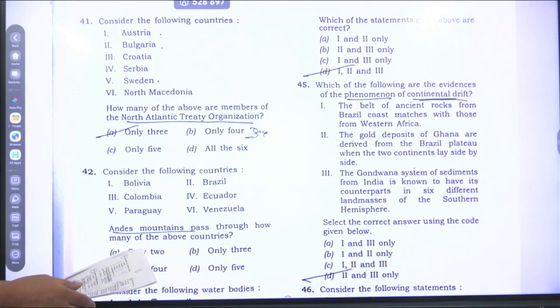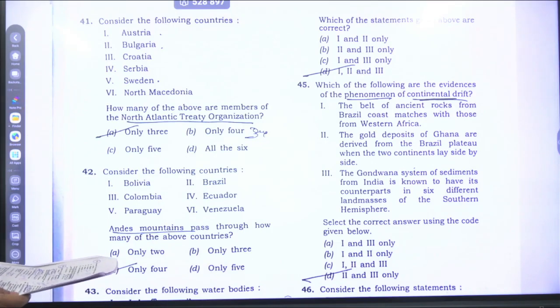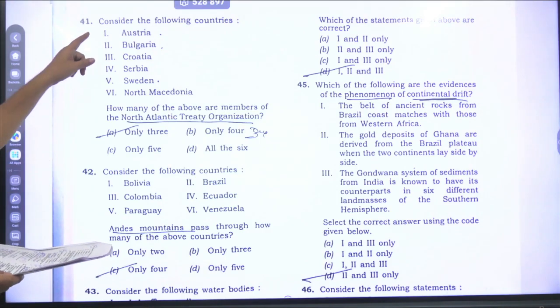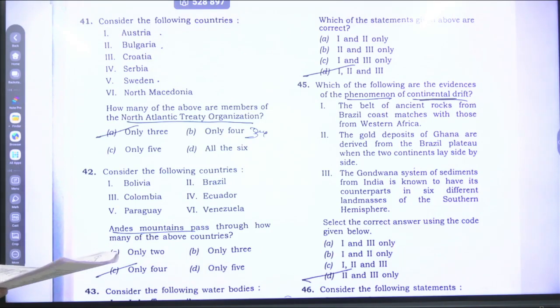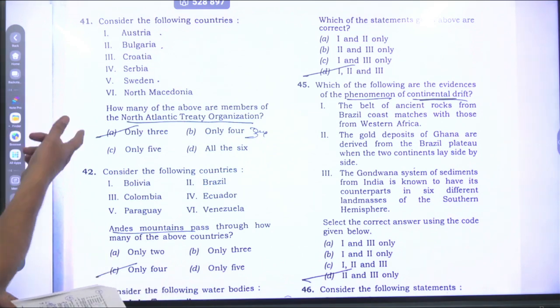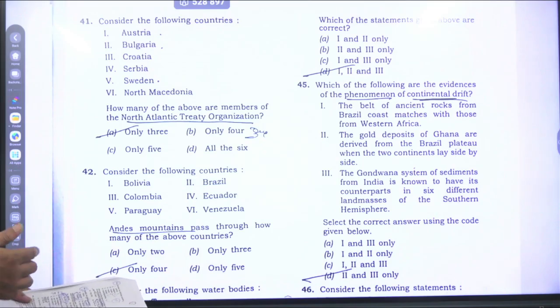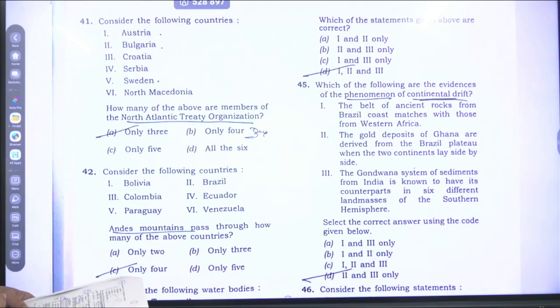The very first question is about the NATO countries, the 41st one. This is Series B. How many of the above are the members of the North Atlantic Treaty Organization? Bulgaria, Croatia, Sweden, and North Macedonia are the members. The total members are 32. Austria is not there, and Serbia is not there. Serbia is having a pro-Russia mindset. Here, 4 countries out of 6 are the members. Only 4 will be the option there.